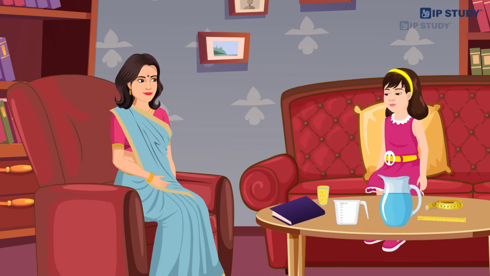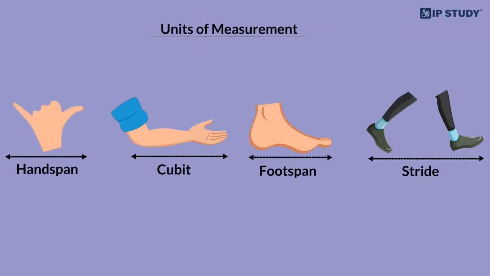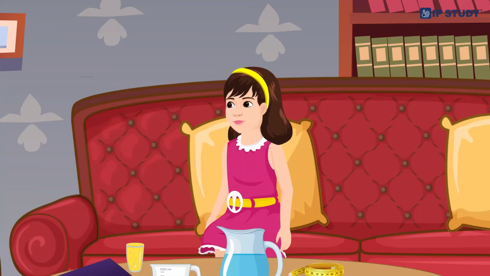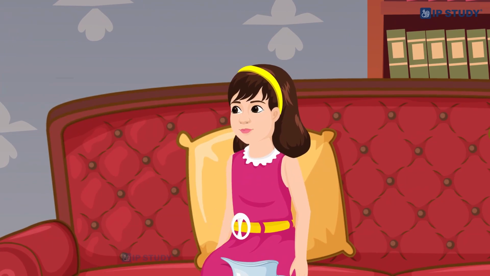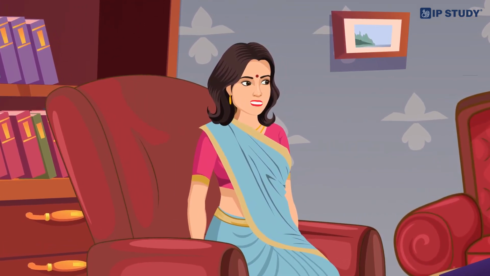In ancient times, people used parts of their bodies to measure things. For example, they used the length of their foot or the width of their hand, and they also used cubit and thumb. Wow, that is cool. But that does not seem very accurate. You are right. Over time, people developed a standard system of measurement to make things more precise.